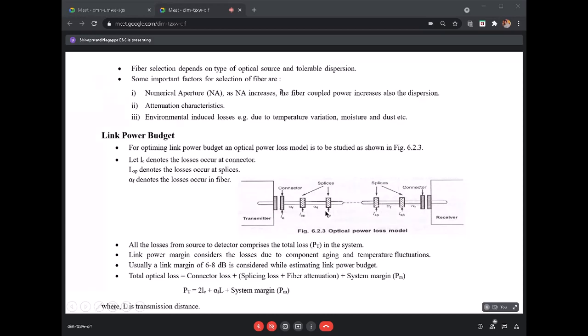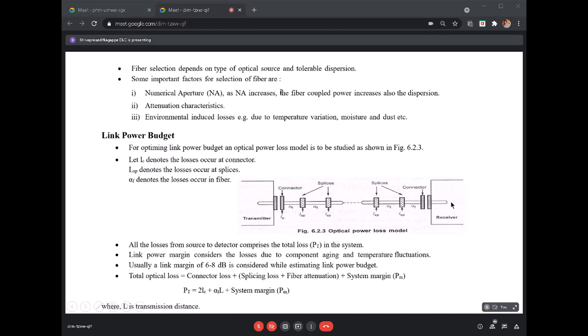Later on you'll be splicing, because you won't be having a single fiber of the desired length. So you need to splice in between in order to extend and reach the distance required. So LSB denotes the losses that take place at the splices, and alpha F denotes the losses that occur in the fiber. Due to so many factors that we discussed earlier, we come across so many losses. So this alpha F denotes the losses in the fiber.